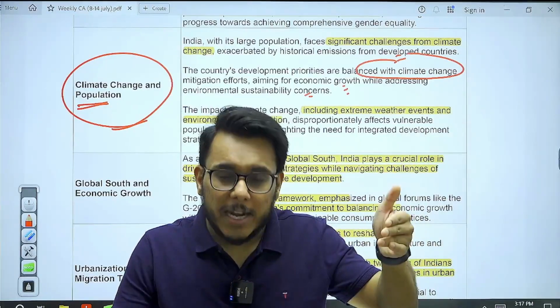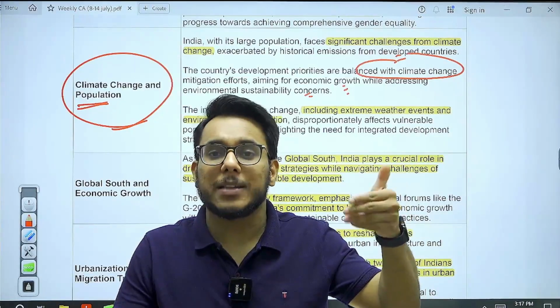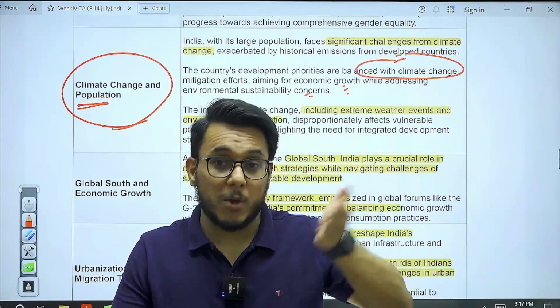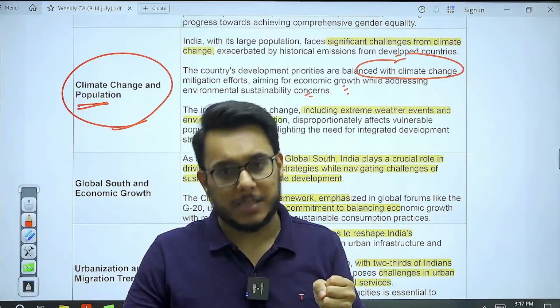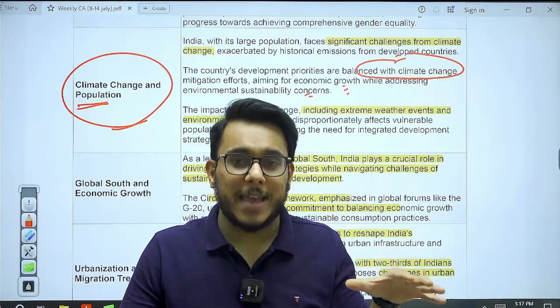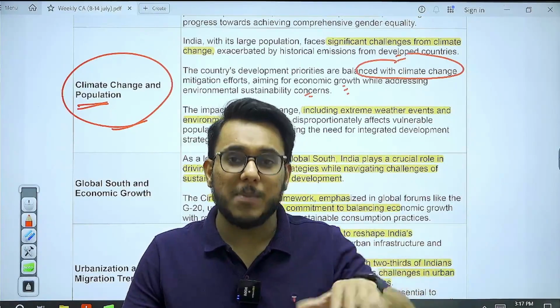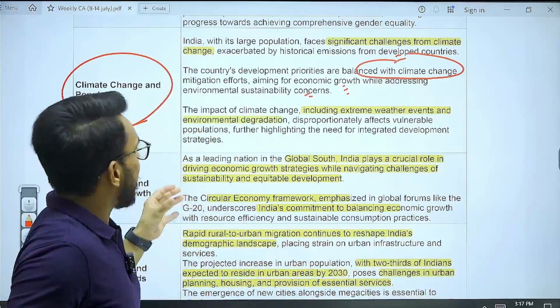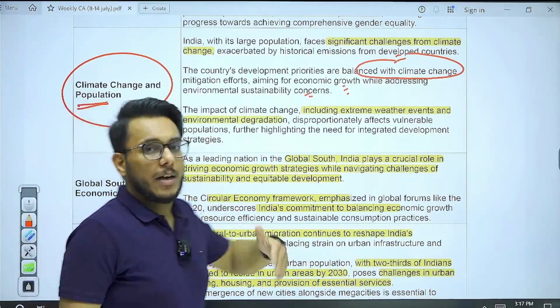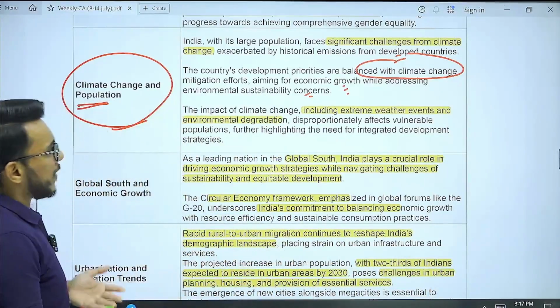And at the end of the day, what will happen? India will not be able to get the cheap electricity, if India goes too much on the climate front. So India has to balance both things at the same time. How we can get the cheap electricity, but at the same time, how we can become environmentally sensitive. This is something that we need to do, and that is what India right now is focusing upon.